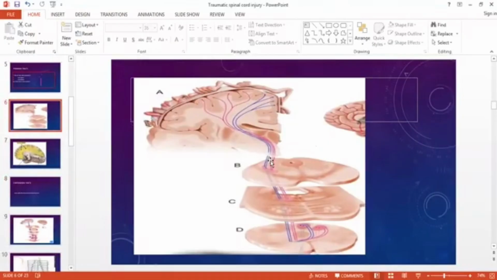Are you there, people? When they cross, okay Jawad, are you getting what I'm trying to explain? When they cross at the lower border of the medulla, they go towards the spinal cord, and they end at the level of the anterior horn cells. You can ask me. Don't get confused; try to get it to some extent. I'll deliver it the best way possible.